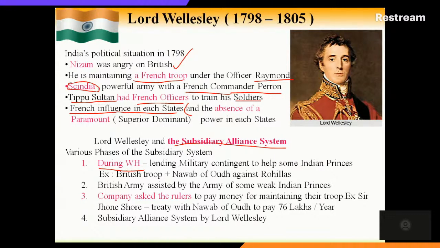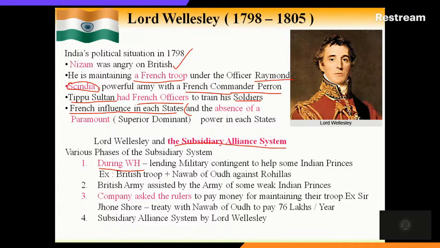But what Lord Wellesley did was different: he forced all the princely states to keep the British army and to maintain that army in their territory. That means if any princely state refused to maintain a British troop, their land would be annexed, or war would be waged against them. This is the method followed by Lord Wellesley. In the next slide, we will see what exactly the subsidiary alliance system is.